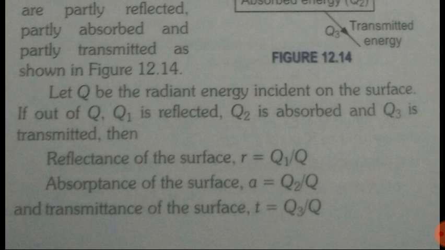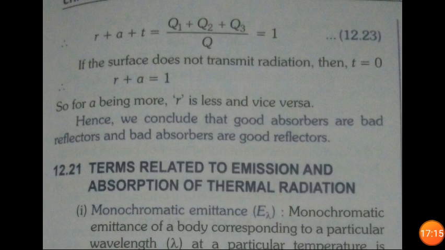Absorptance is the ratio of the energy absorbed by the body to the total energy. Transmittance is the ratio of the heat energy transmitted by the body to the total energy. If we add R, A and T, we get Q1 plus Q2 plus Q3 upon Q, which equals 1, because Q1 plus Q2 plus Q3 equals Q. So Q upon Q equals 1 only.